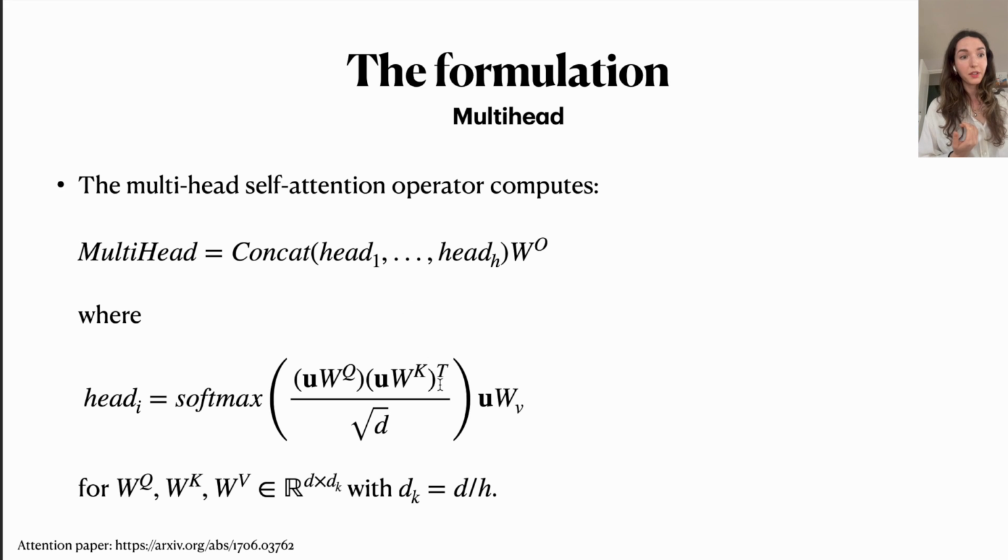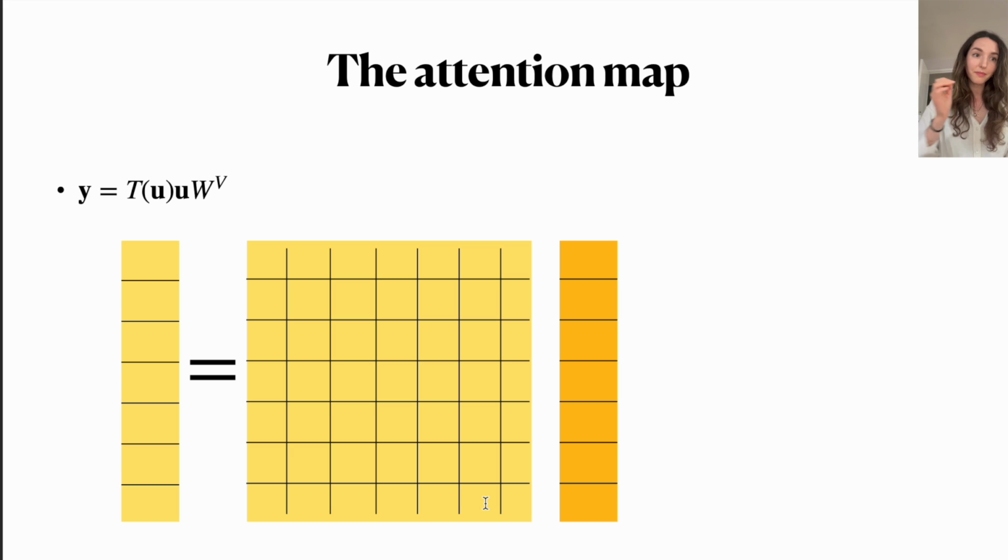And one thing to note is that here we would not be working with matrices that are D by D dimensional as we did before. We would also make the matrices slightly smaller. We would be working with matrices that are D by DK dimensional, where DK is D divided by the number of heads that we're using. So smaller matrices that we use to project our inputs, but more of them, which we then concatenate in order to compute our outputs.